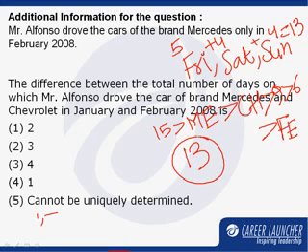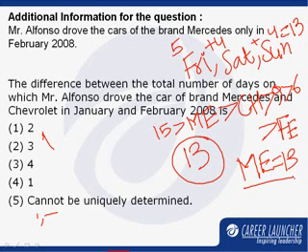It means on all the possible days in the month of February, Mercedes car was actually driven by Mr. Alfonso. So the value of ME can be fixed at 13, and accordingly the values of Chevrolet CH and Ferrari FE will also be fixed.